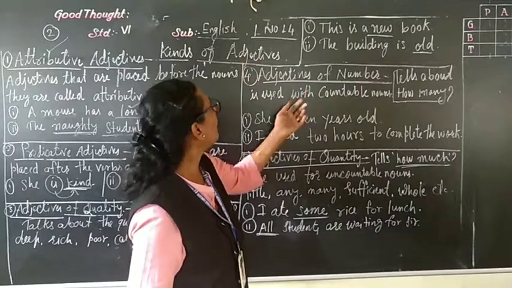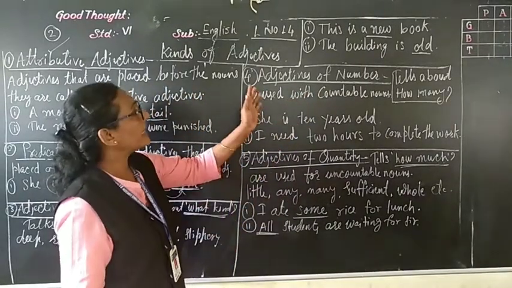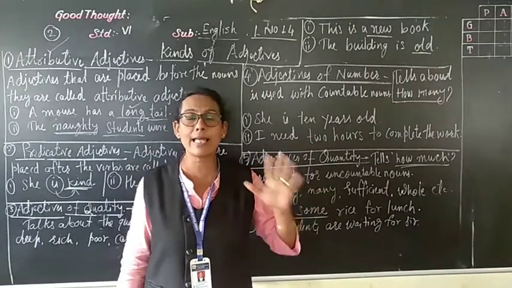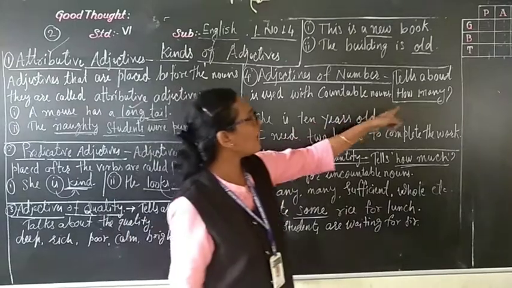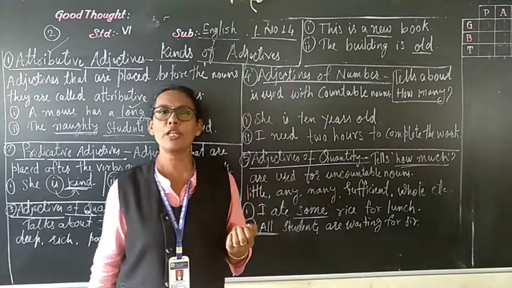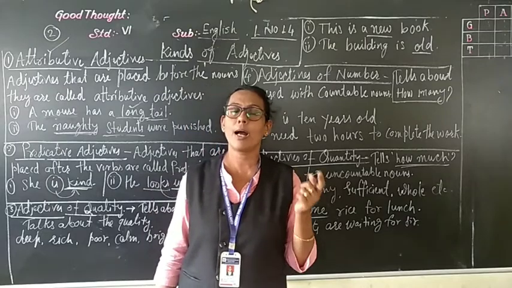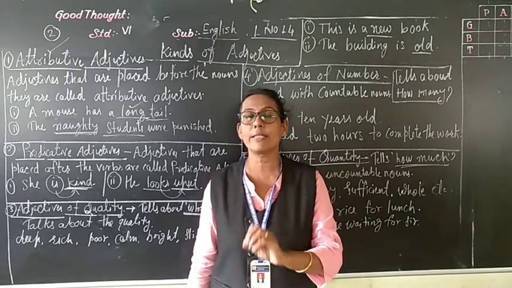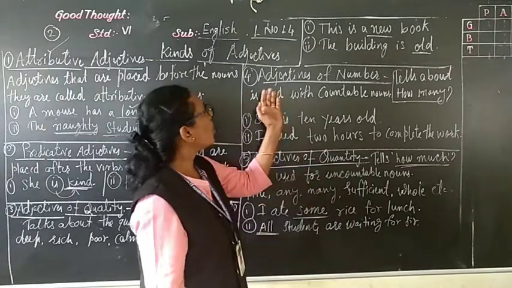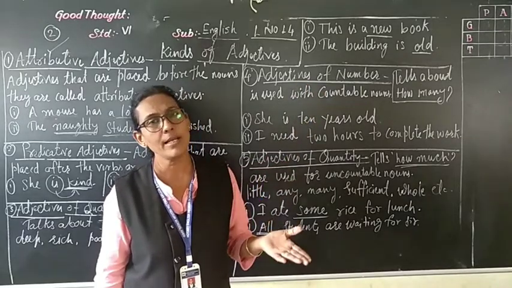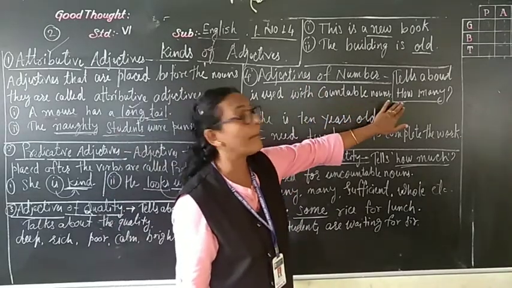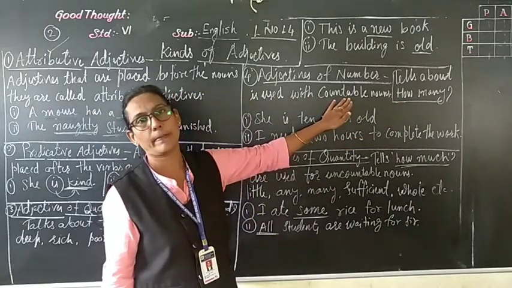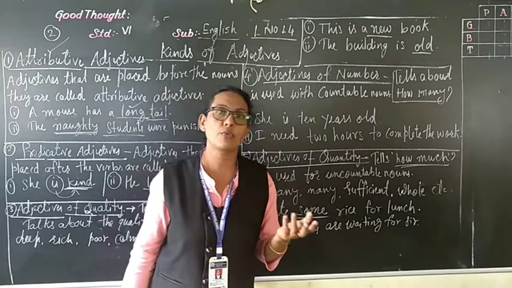Okay. Now we'll come to fourth topic, that is adjective of number. Easy. Number, showing the number, exact number. Okay, see, tells about how many. You know, dear children, how much and how many. How much we always use for uncountable nouns. How many we always use for countable nouns. So, adjective of number, number is always countable. So, how many tells about how many. Number is always used with countable noun.